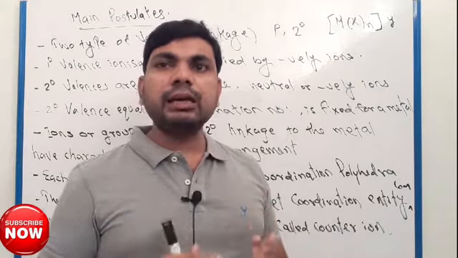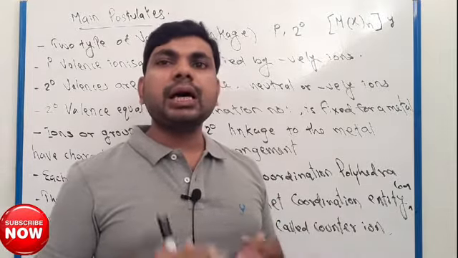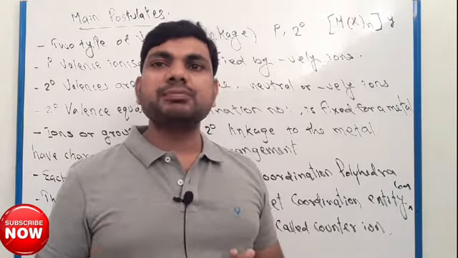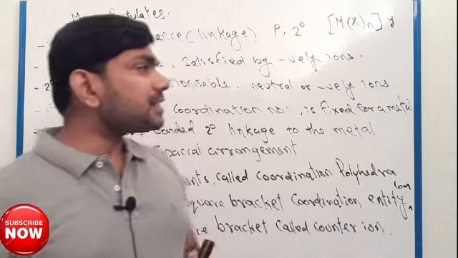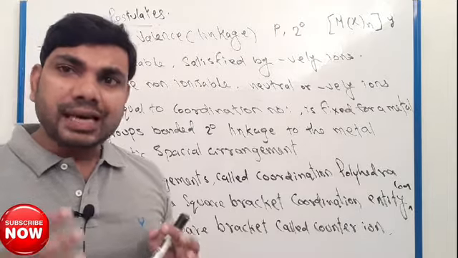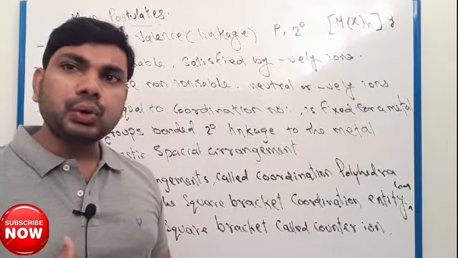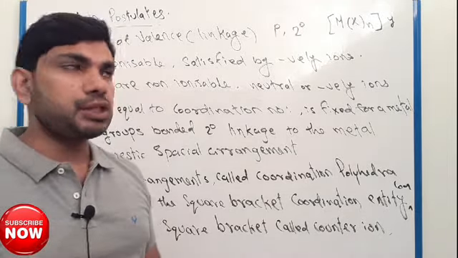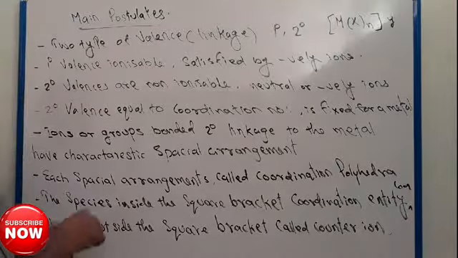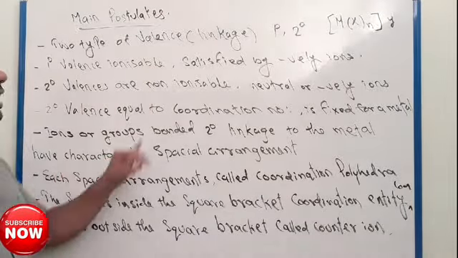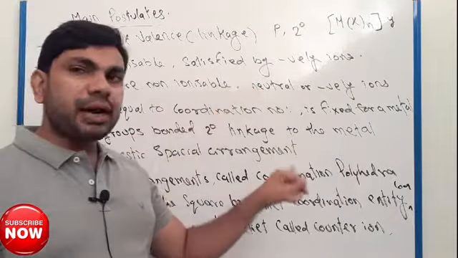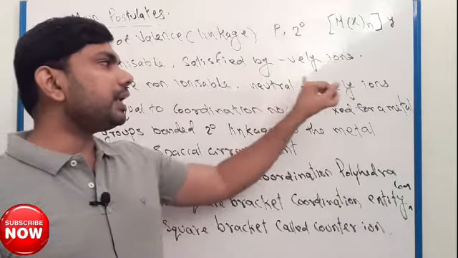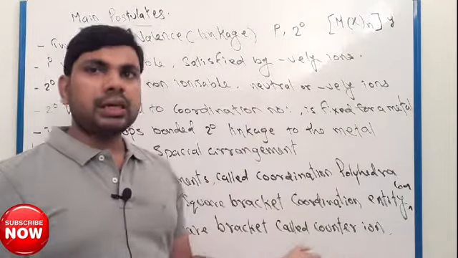It is directly bonded to the metal ion. But secondary valency is satisfied by neutral molecules or negatively charged species. So secondary valencies are non-ionizable, and they are satisfied by neutral molecules or negatively charged ions.